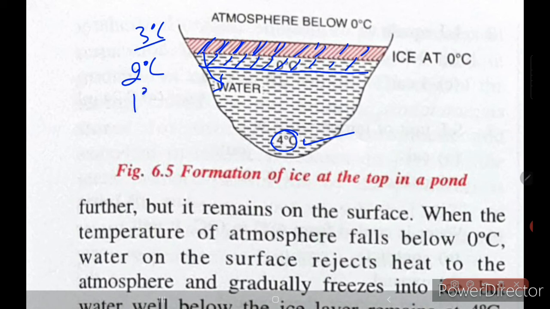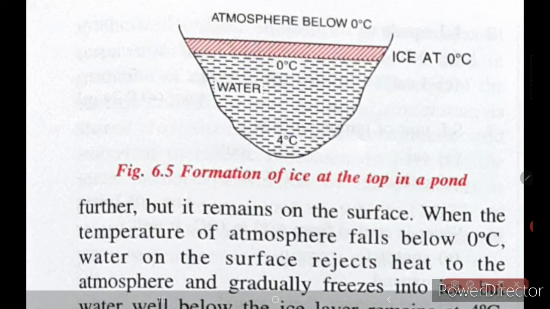Now it becomes 1 degree Celsius. When this becomes 1 degree Celsius, the second layer might be at 2 degrees Celsius, and this particular layer might be at 3 degrees Celsius. Still the cooling continues. Now the topmost layer might be at 0 degrees Celsius, then the layer in touch with it can be at 1 degree Celsius. Then another layer will be at 2 degrees Celsius, another layer will be at 3 degrees Celsius, but still the water here will be at 4 degrees Celsius.